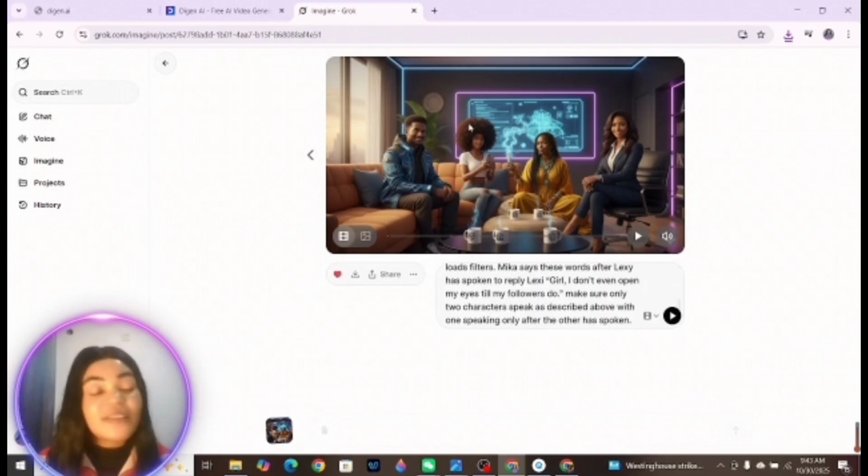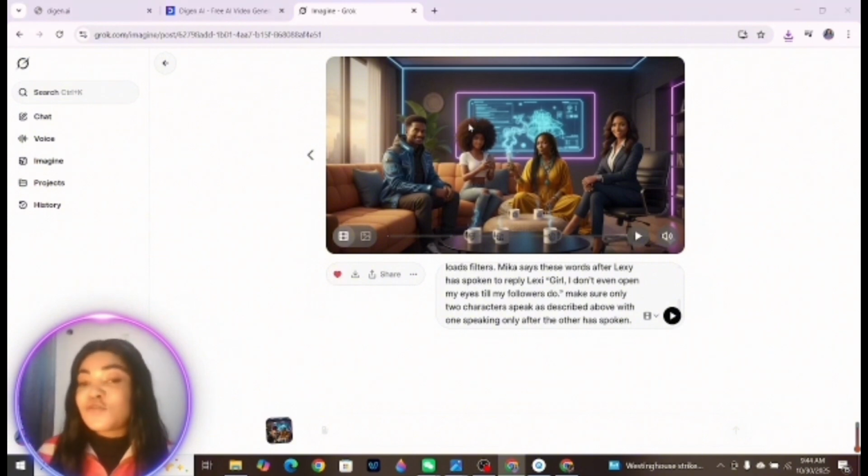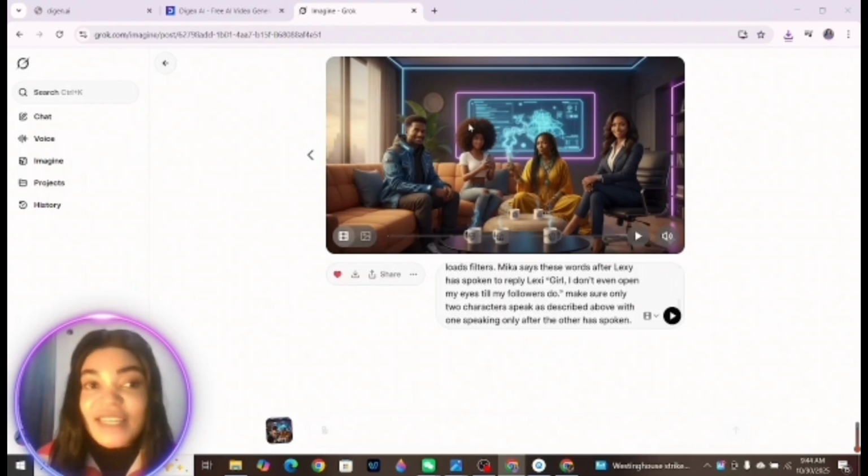Now with Croak AI, I really think they are good, especially if you prompt them well, you get the best result. And please, from what I've learned, don't crowd your prompts. Make sure two people or three people speak. Don't add so many people. Since the video is only 10 seconds, 10 seconds can make at least two to three people speak if their speech is very short. But if their speech is very long, you cut it down to two, all right? So that's what I've learned, and I hope you can learn that too when you're creating your own videos.